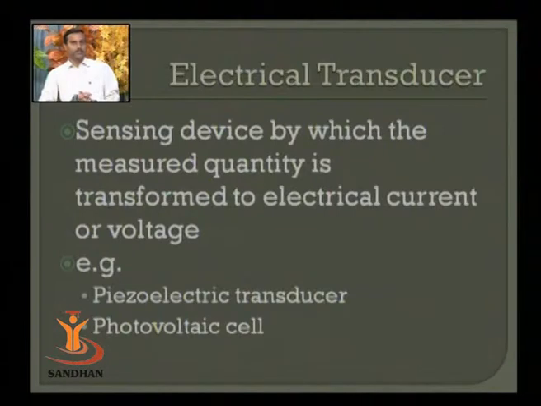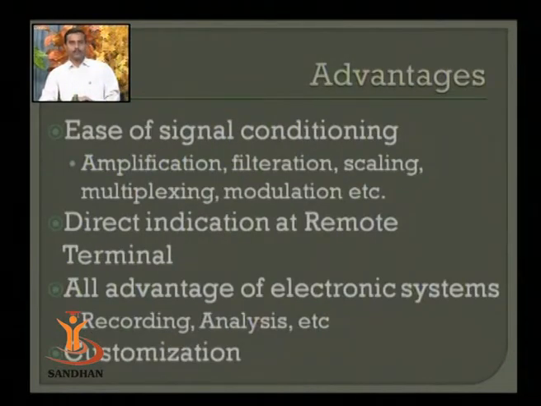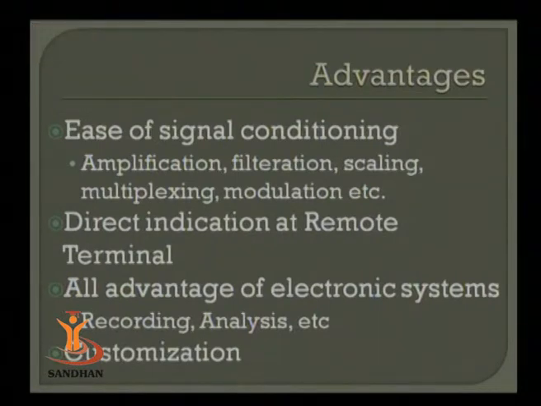The advantages of these transducers are ease of measurement. You can make easy measurements using different electrical kinds of meters. The ease of signal conditioning is another advantage. You can amplify the signal that is the output of a transducer, filter it, scale it, multiplex it, modulate it, and whatever is possible with electrical or electronic manipulation. Another advantage is direct indication at a remote terminal. There is no need to be in physical touch with the measuring terminal.